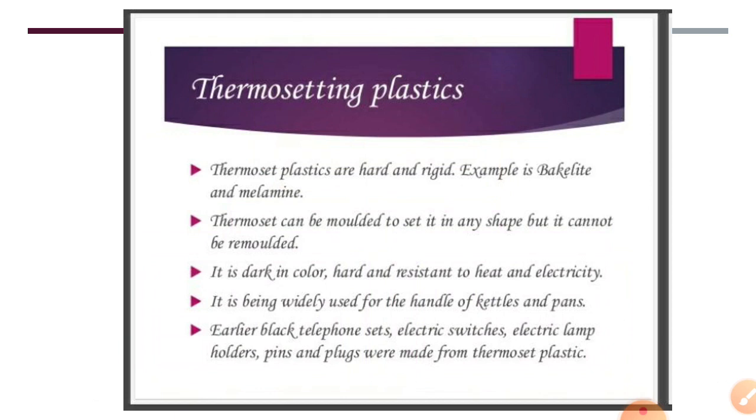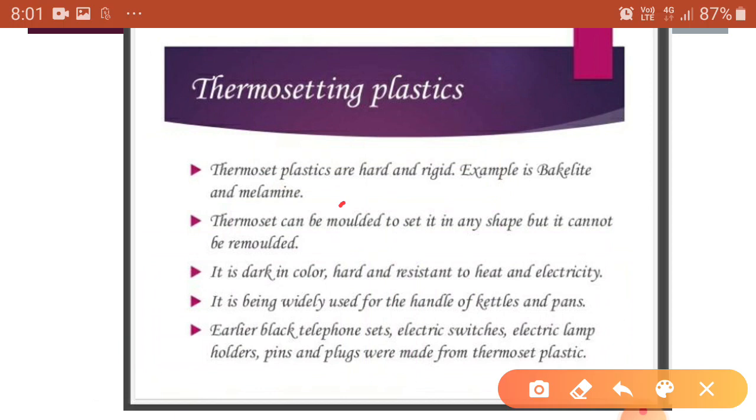Thermosetting plastics are hard and rigid. Examples are bakelite and melamine. You might have heard about melamine plates. Bakelite is the handle of your fry pan or saucepan. These are made up of thermosetting plastics. The handle of a pressure cooker is also an example of thermosetting plastic. Thermosetting plastic can be molded to set it in any shape, but it cannot be remolded. Once you have given a particular shape, you cannot remold it.